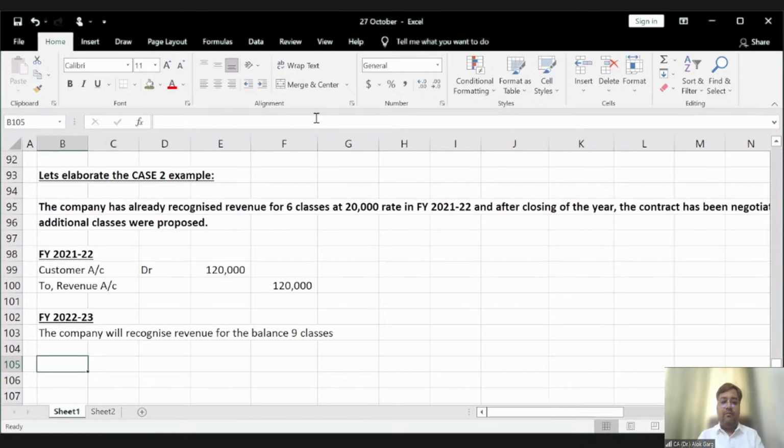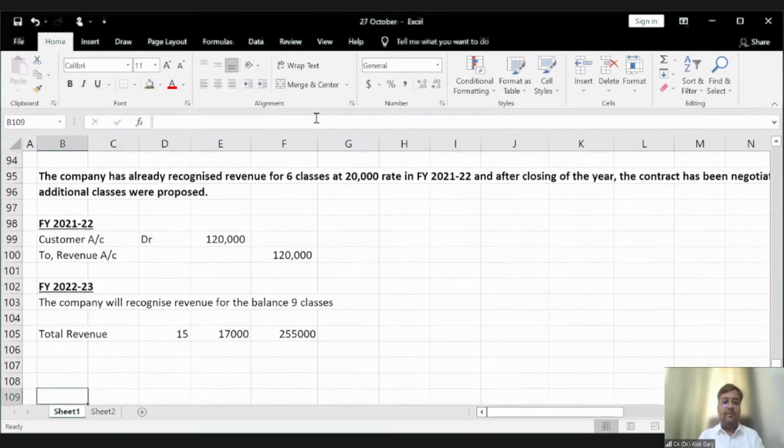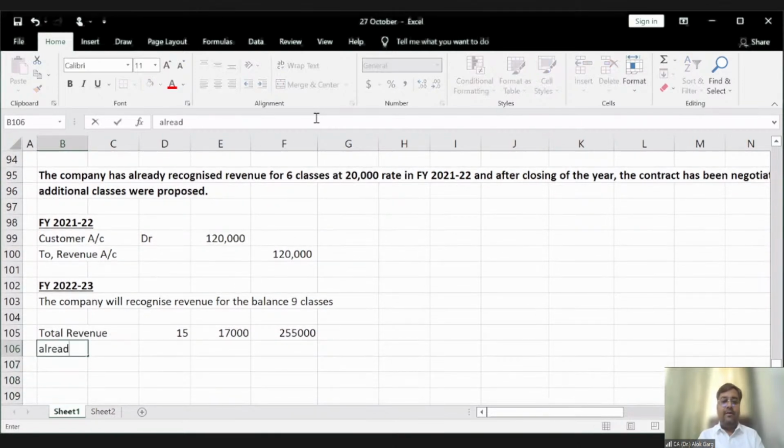What is the total revenue? The total classes are 15. The rate is 17,000. And the total price is 2,55,000. How much revenue is already recognized?